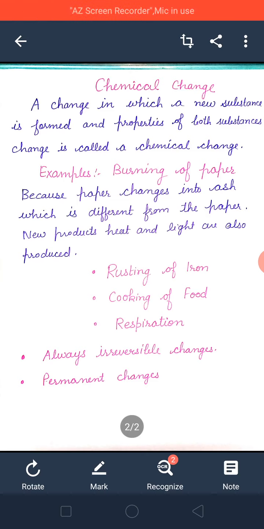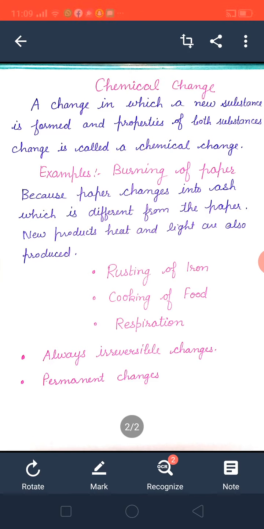Take burning of paper as an example. Paper changes into ash. Ash is different from the paper. A new product, heat and light are also produced, and this ash we can't get back into paper. So it is an irreversible change, because we can't get the paper back from the ash. It is a permanent change.